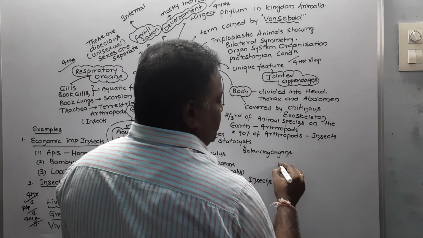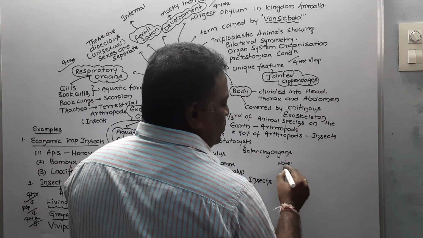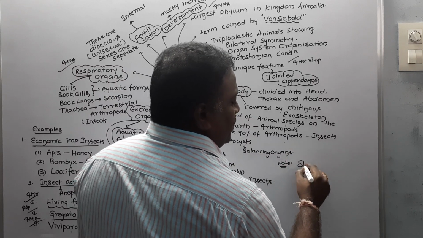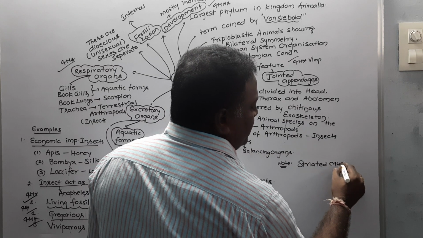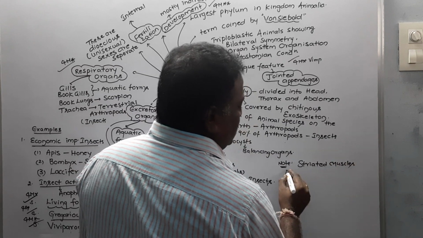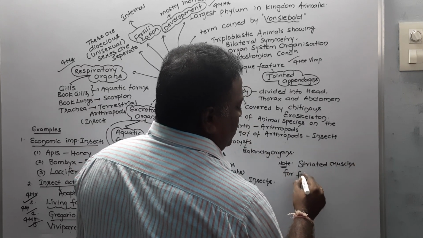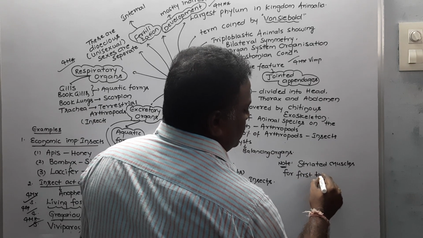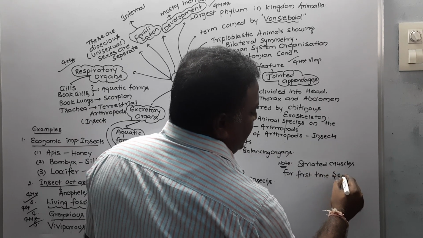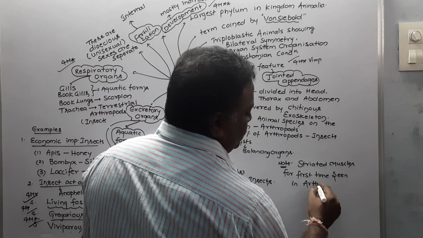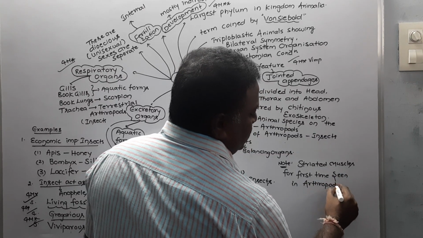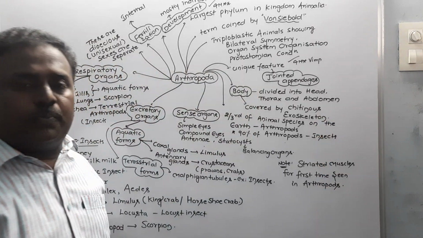And one more note: striated muscles for the first time seen in arthropods.